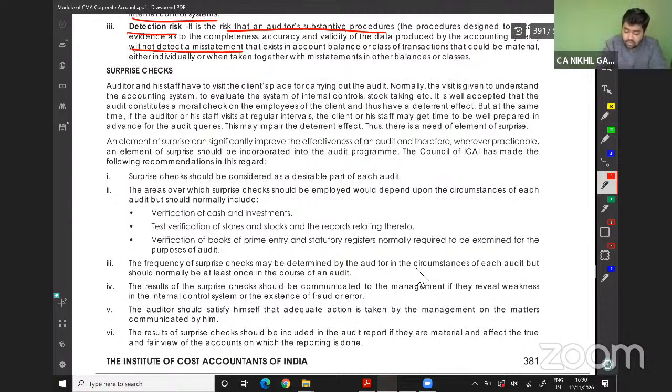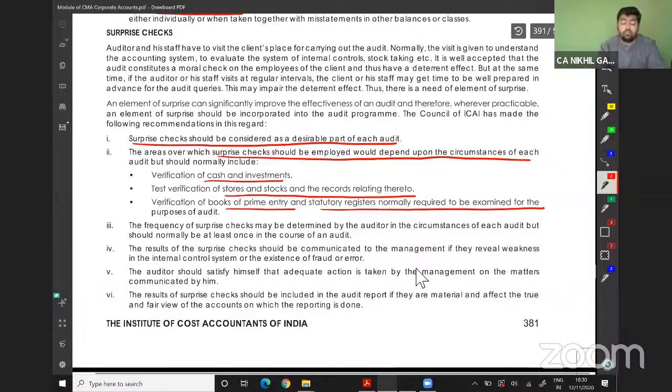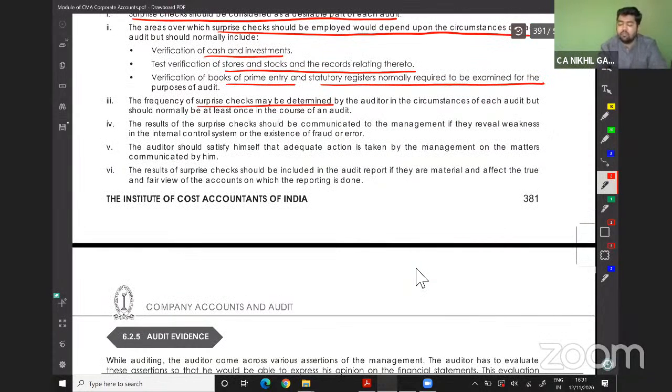The areas over which surprise check should be employed will depend upon the circumstances of each case, but normally they include cash and investment, verification of stores and stock, and the records relating to books of primary entry and statutory reserve normally required to be examined for the purpose of audits. The frequency of surprise check may be determined by the auditor in the circumstances of each audit, but normally once in the course of audit.